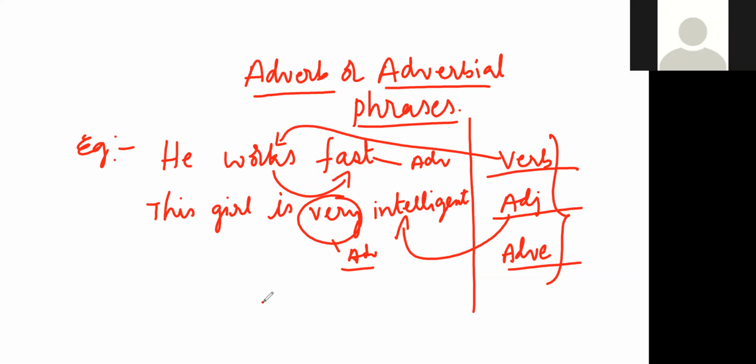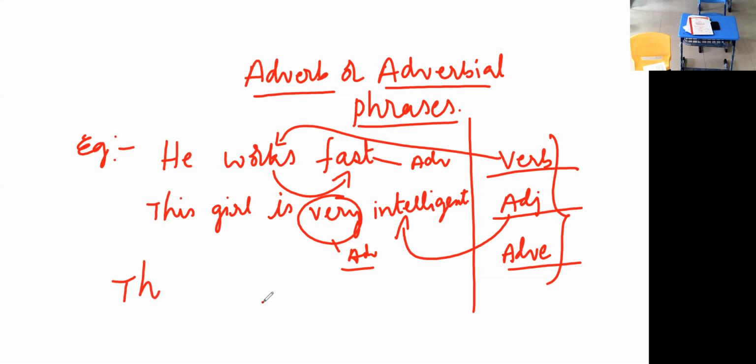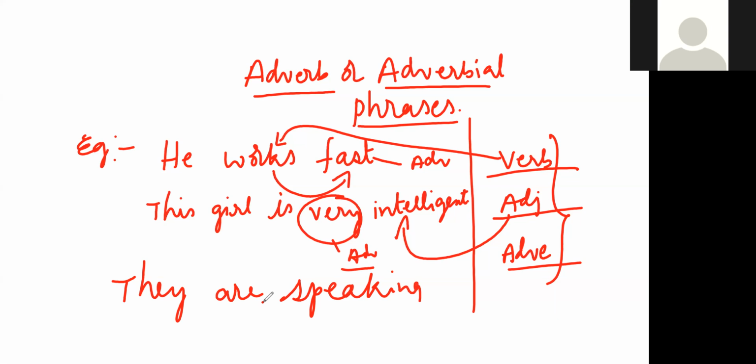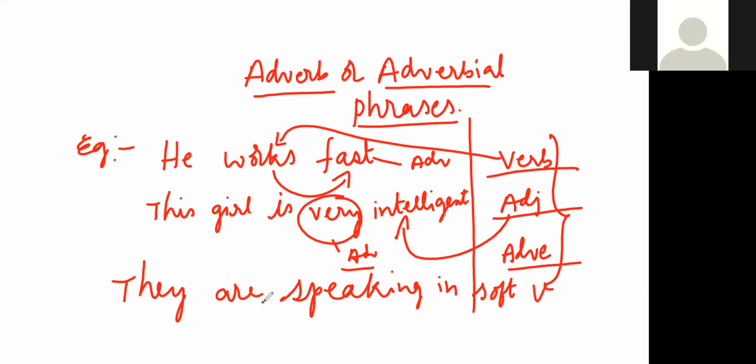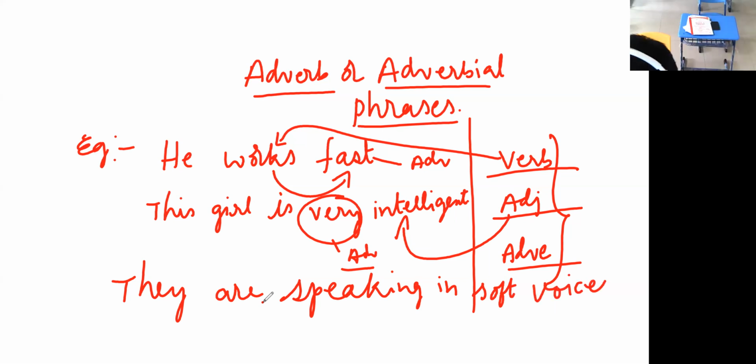They are speaking in soft voices. Soft voices.